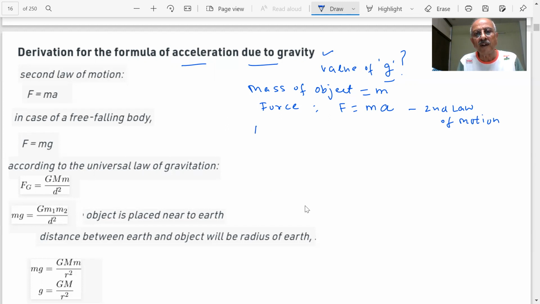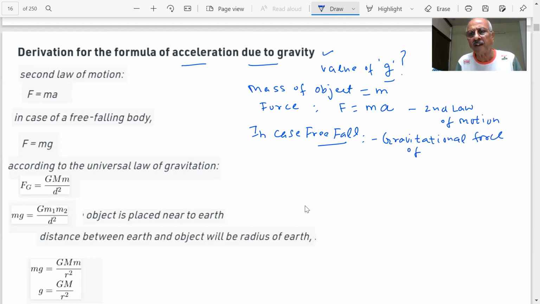Now, in case of free fall, it means the body is falling only. Which force is acting? Gravitational force. Gravitational force of Earth. When gravitational force of Earth is attracting the object, then a is equal to g, which is acceleration due to gravity.